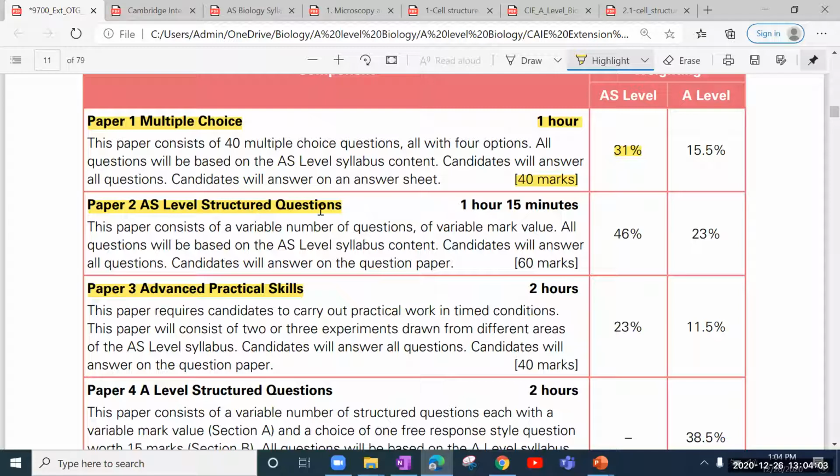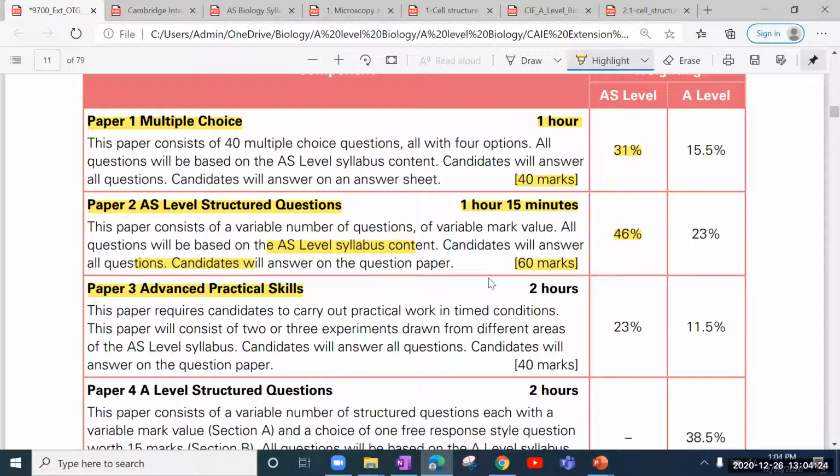Then comes the structure question part, which is paper two. It is of 1 hour and 15 minutes. This entire paper will consist only of AS level syllabus content and you will be answering in the question paper itself. This paper constitutes 46%. So the majority of the weightage in your AS level marks goes to paper two.